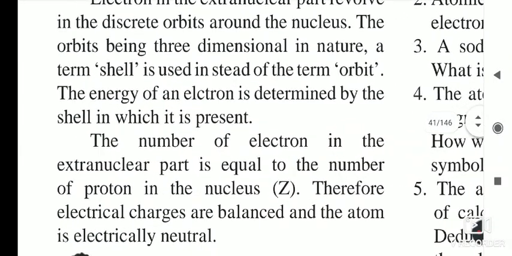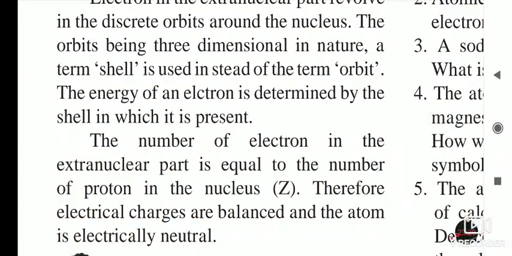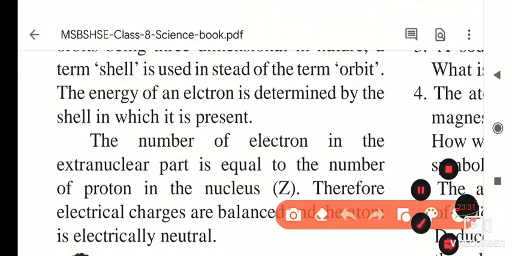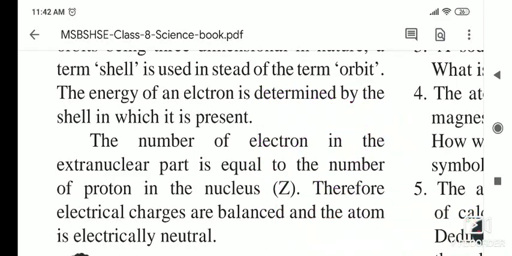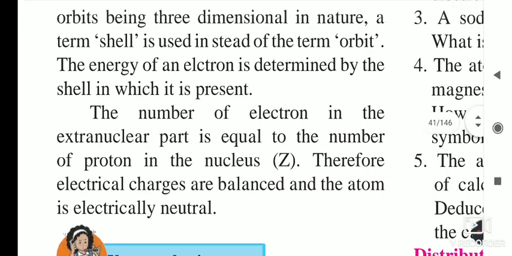The number of electrons in the extranuclear part is equal to the number of protons. Here, how many protons are there? The same number of electrons are present. The number is the same, but the weight is very negligible, so we are not counting it. Therefore it is equal to the number of protons in the nucleus, Z, and therefore electric charges are balanced and the atom is electrically neutral.